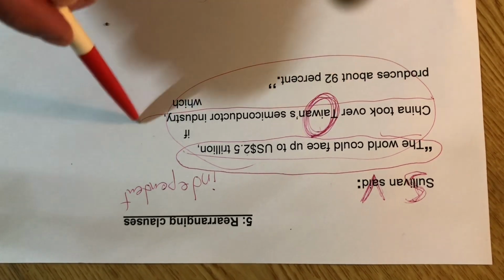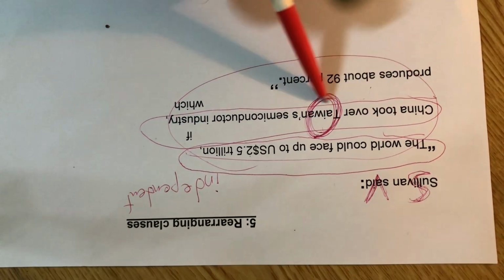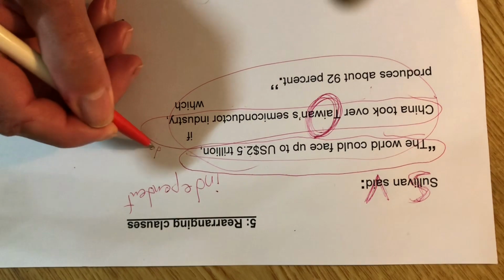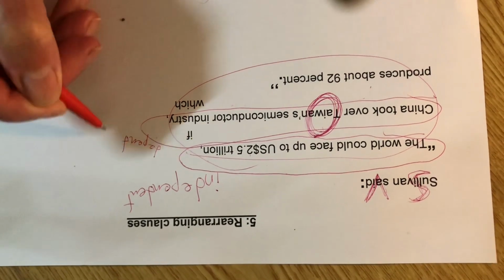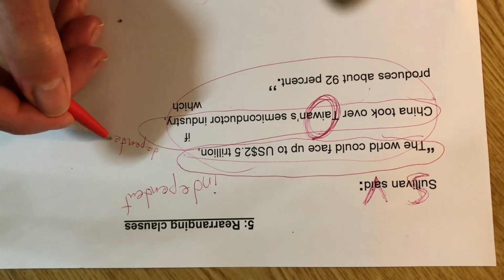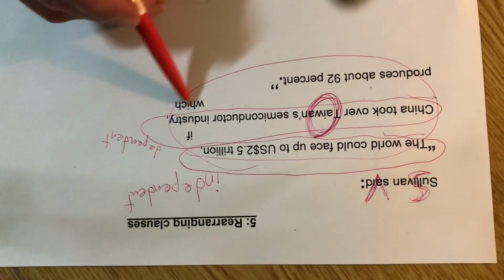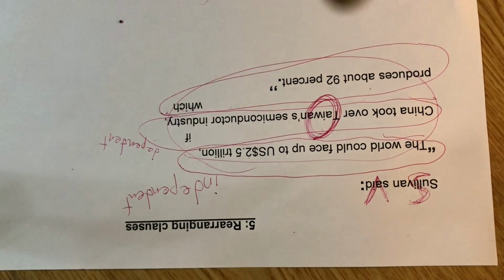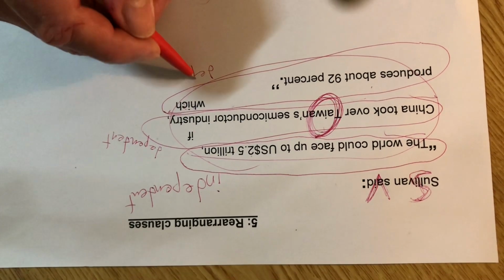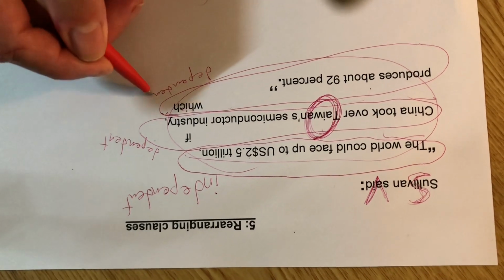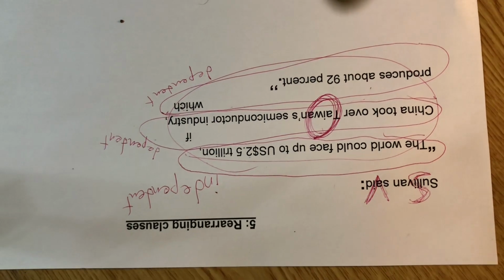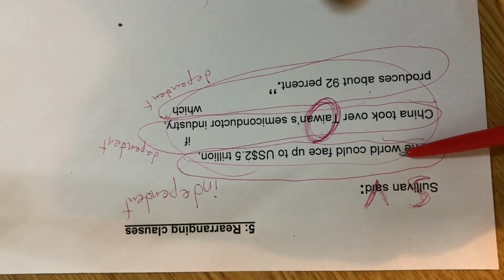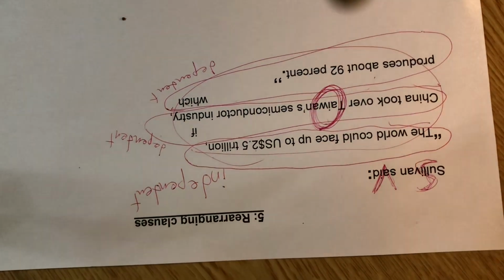If China took over Taiwan's semiconductor industry is a dependent clause, which produces about 92% is another dependent clause. So we have 4 clauses, 1, 2, 3, 4.